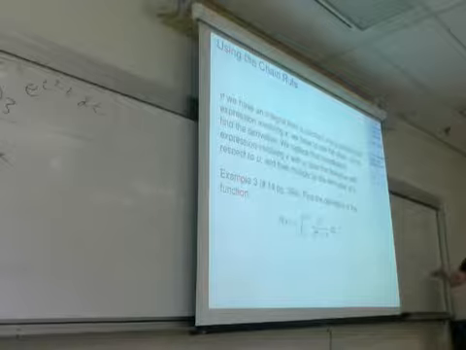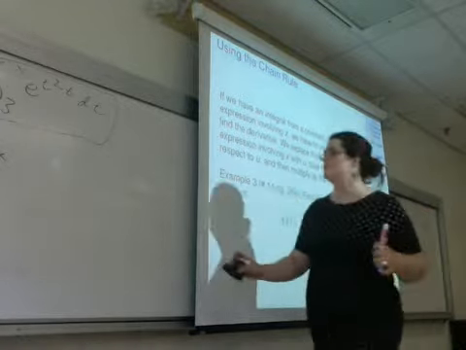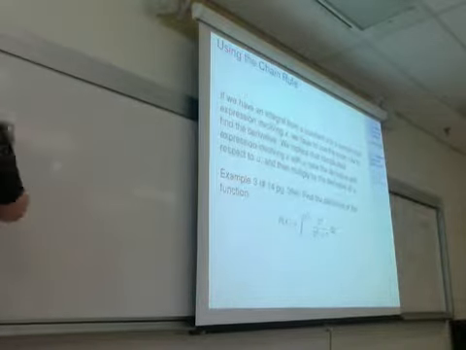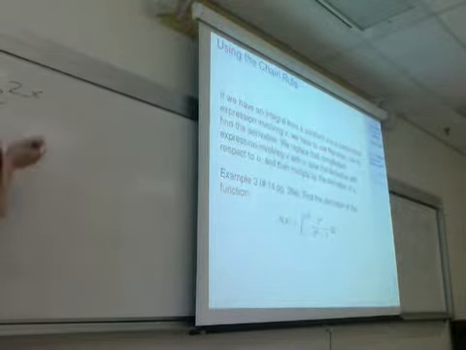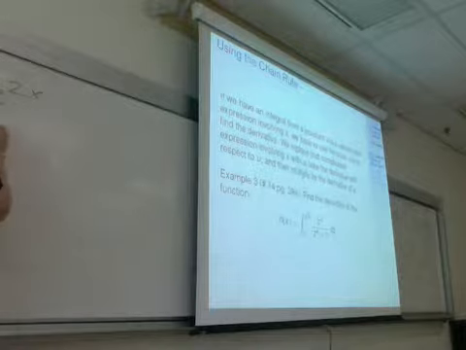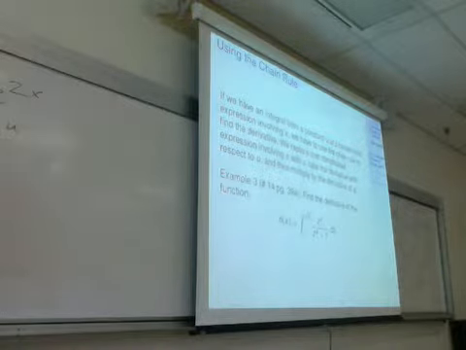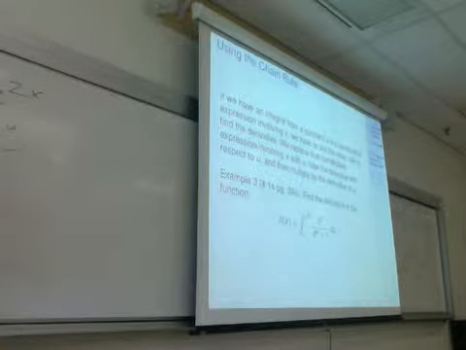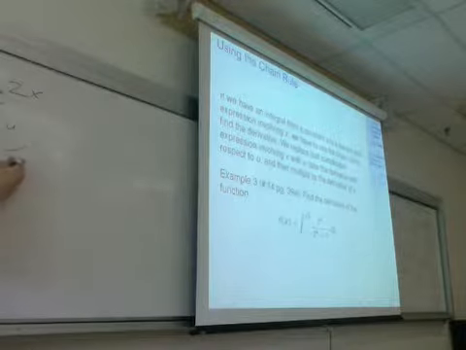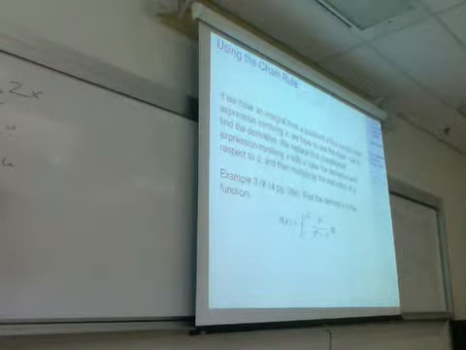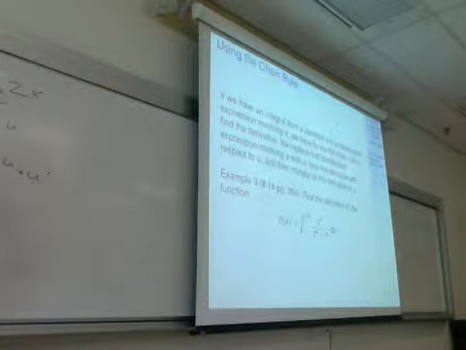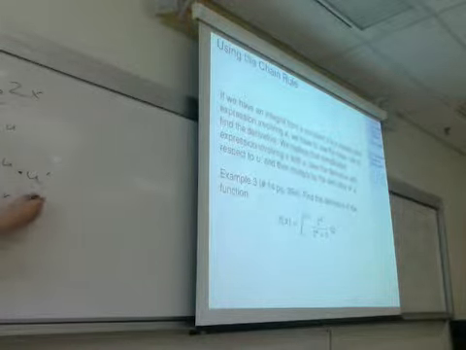Some people have a hard time understanding this way of thinking about the chain rule. What I'm doing is, let's say I want to take the derivative of e to the 2x. I'm going to replace the 2x with just a u. So here y is e to the 2x, y is e to the u. If I want to find y prime, I'm going to do the derivative of e to the u with respect to u, which is just e to the u. The derivative of e to the u is e to the u. But then I have to multiply by the derivative of u, which is u prime. E to the u is e to the 2x, u prime is 2.